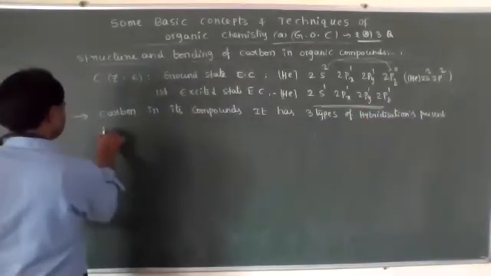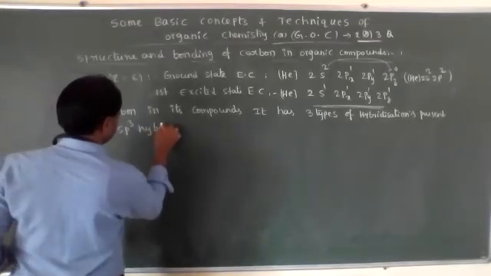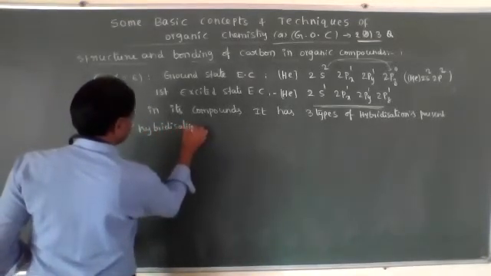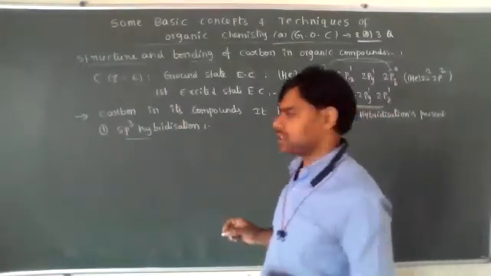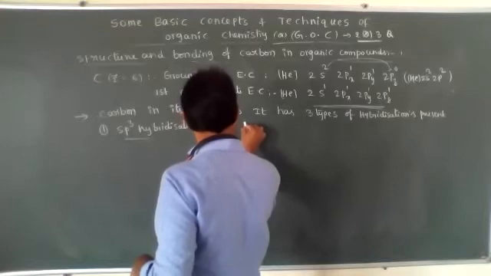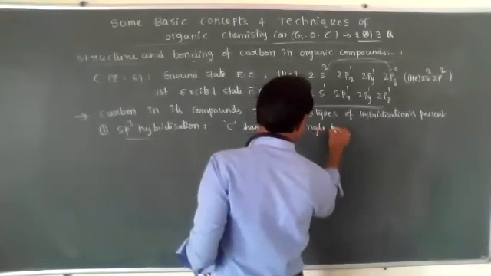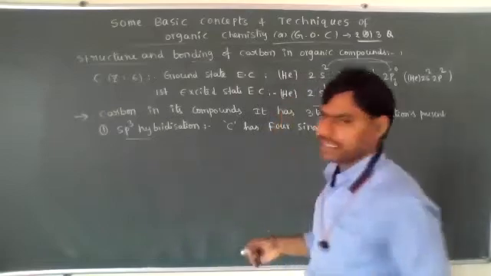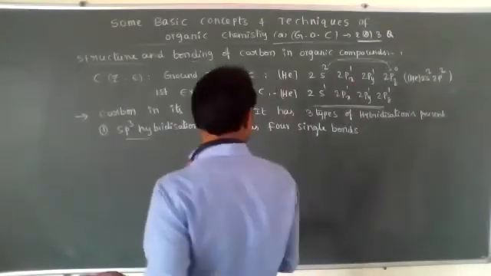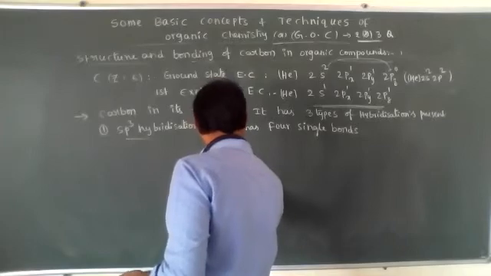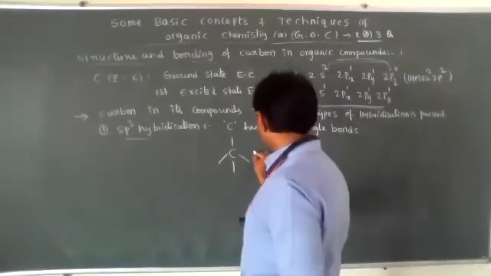The first one is sp3 hybridization: when carbon has four single bonds, like CH4, its hybridization is sp3, tetrahedral.